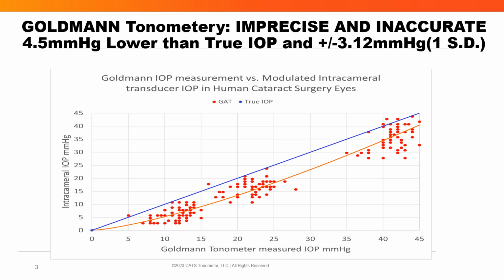Now, what does this negative 4.5 millimeters of mercury inaccuracy really mean? Well, nothing. It's baked into the cake. All studies and historic references now have this bias included. However, the imprecision of more than 3 millimeters of mercury at one standard deviation is a legacy which, if ignored, can lead to presumptions about IOP, which are artifacts of this imprecision.